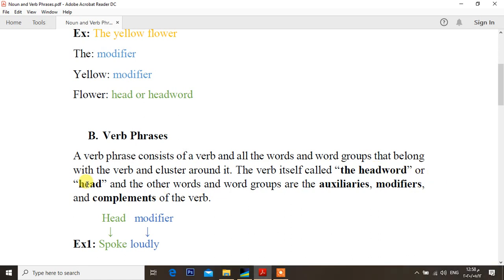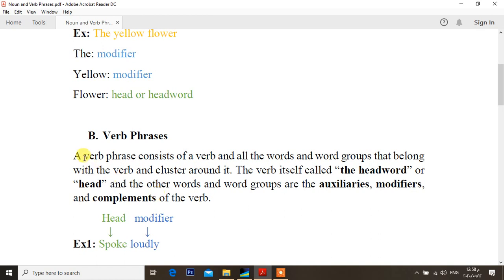The other words and word groups in the verb phrase might be auxiliaries or modifiers or complements of the verb. So we have three options here.